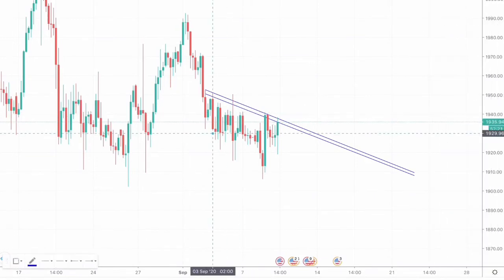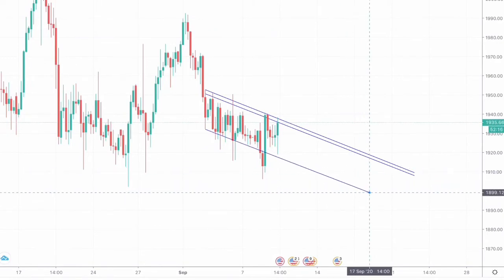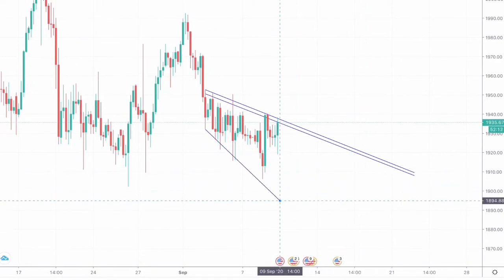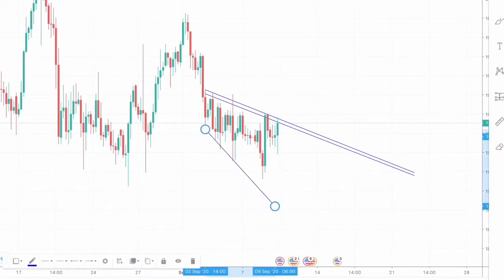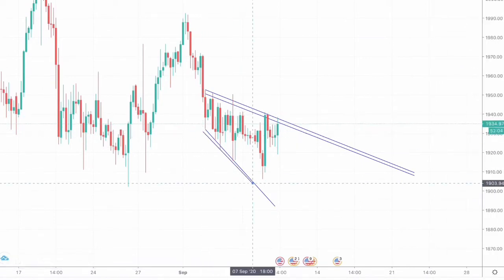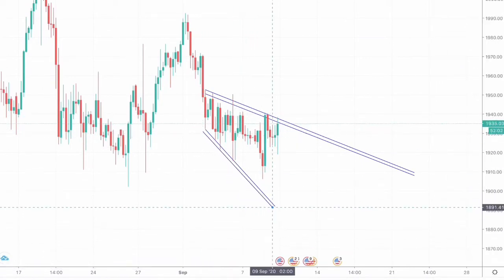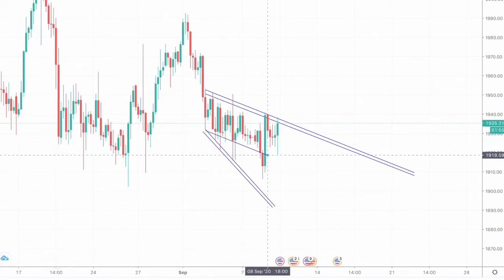And this would be a support. This would be our outer support. And this in the red would be our inner support.